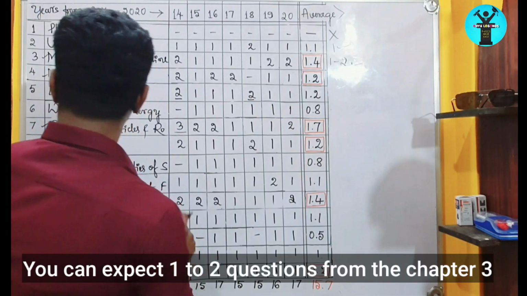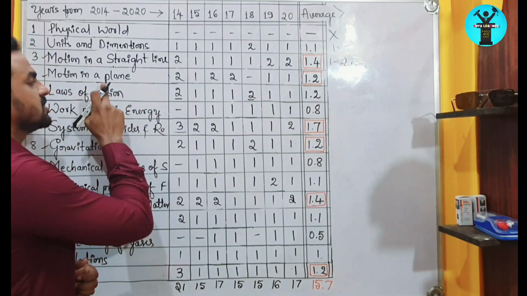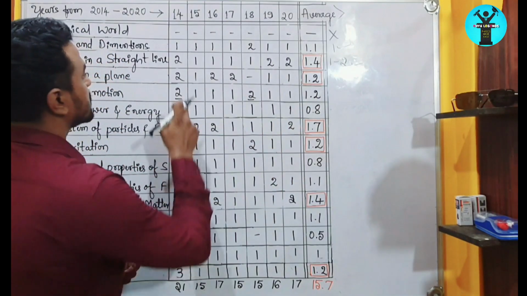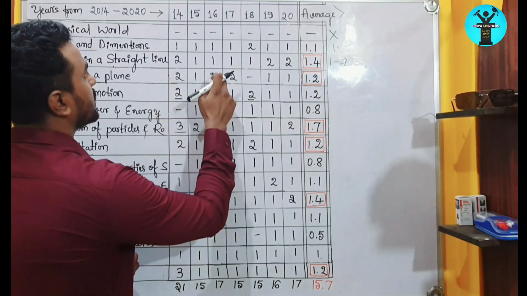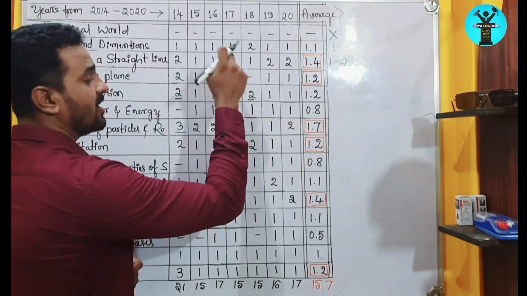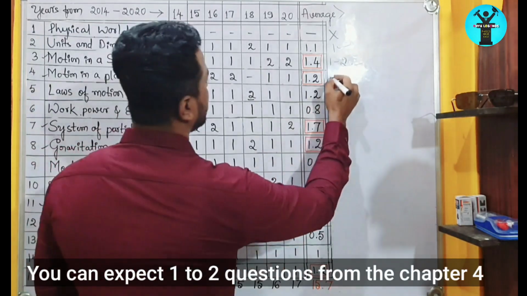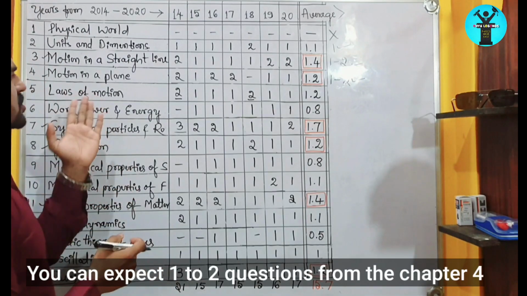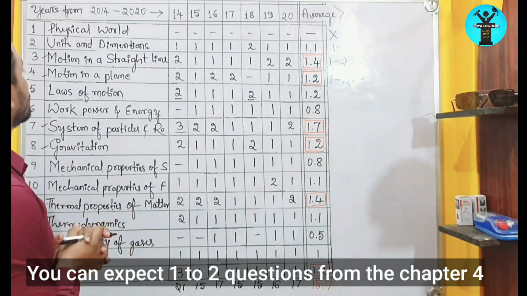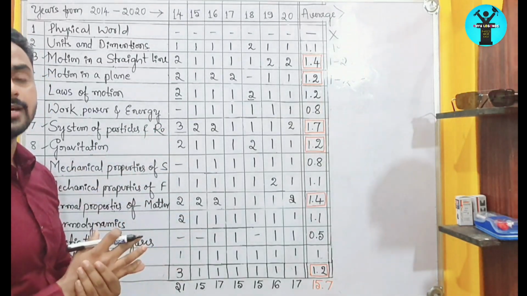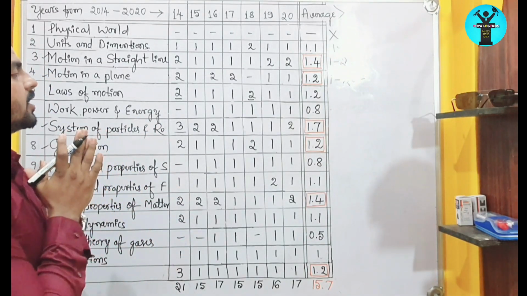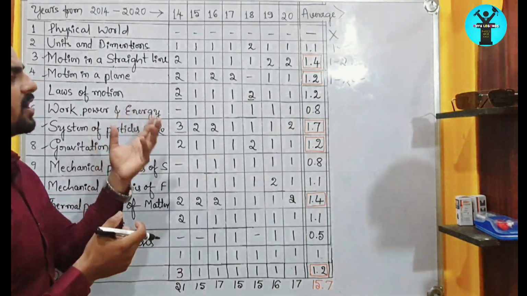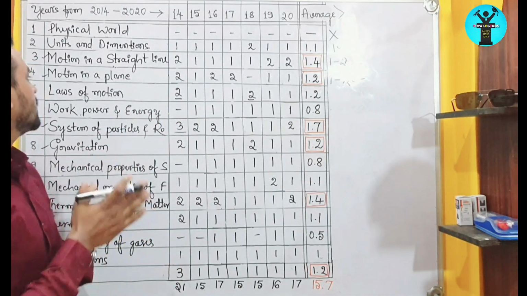Right. Then if we observe motion in a plane, in this chapter you are going to get an average of 1.2 from 7 years, which means in 2014 they asked 2 questions, in 16 they asked 2 questions, and in 2017 also they asked 2 questions. So we can expect 1 to 2 questions from this chapter also. In motion in a plane, you will get a conceptual question also, because you will get the projectile concept in this. So you can get conceptual questions related to maximum range, maximum height. Sometimes they may ask numerical questions also based on the same concepts.